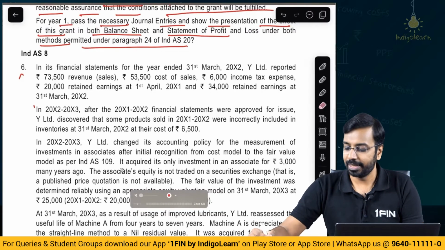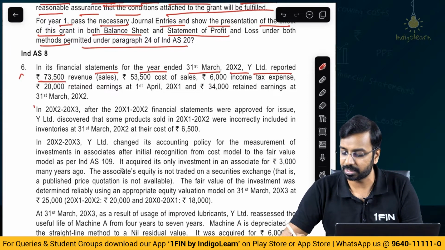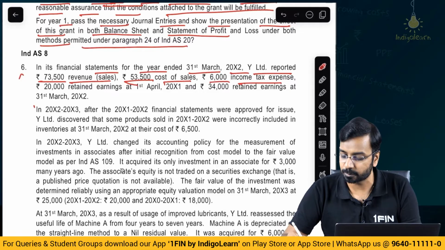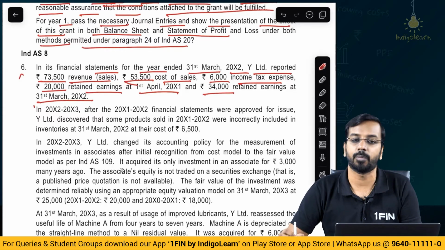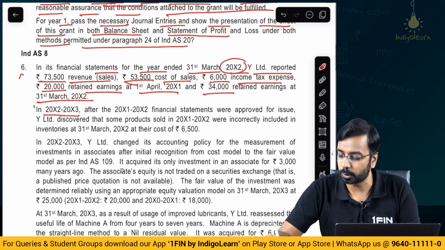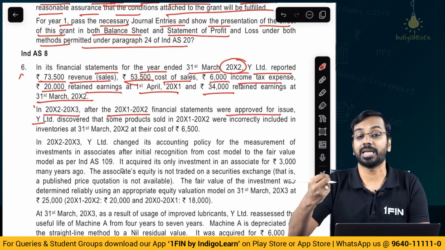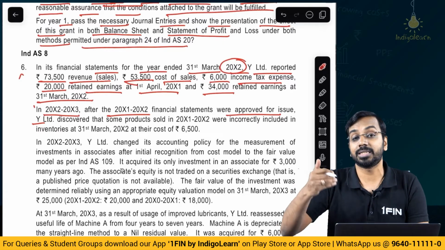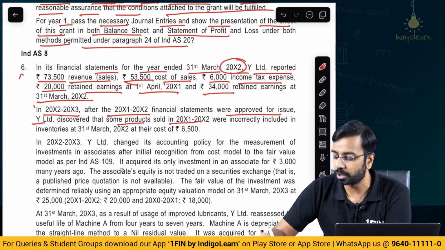Right, now moving on. In days 8. In its financial statement for the year ended 31st March of year 2, Y Limited reported 73,500 revenue, 53,500 cost of sales, 6,000 income tax expense, 20,000 retained earnings at 1st of April and 34,000 retained earnings on 31st of March. In year 3, subsequent period, after the financial statements were approved for issue, which means the event is no longer an adjusting event, they discovered that some products sold in year 2 were incorrectly included in inventories on 31st March of year 2 at their cost of 6,500.